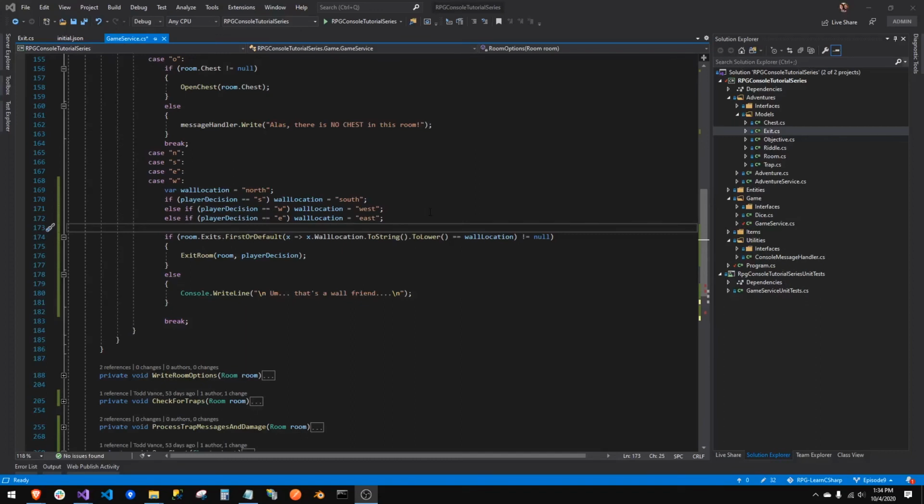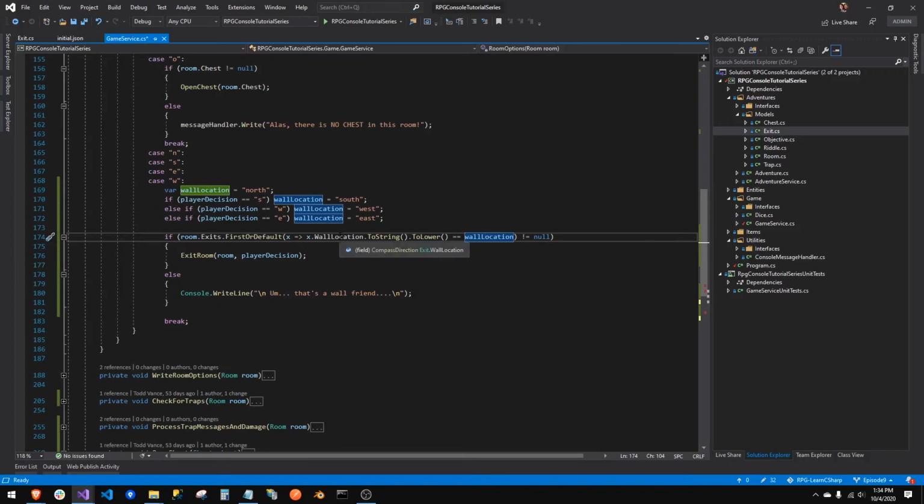Wait. This is stupid. This is a funny programmer life lesson or whatever example right here. I did a bunch of really stupid things, and this is why. We designed this early on with wall location to be a compass direction, right? And so I made this into a bunch of stupid strings, and then I had to convert the actual wall location compass direction to string to match this. And then I was going to send in a string to exit room and have to undo it from a string to a compass location. I'm probably confusing you with all this, but here's what's ridiculously dumb: I should have made it a compass direction in the first place.